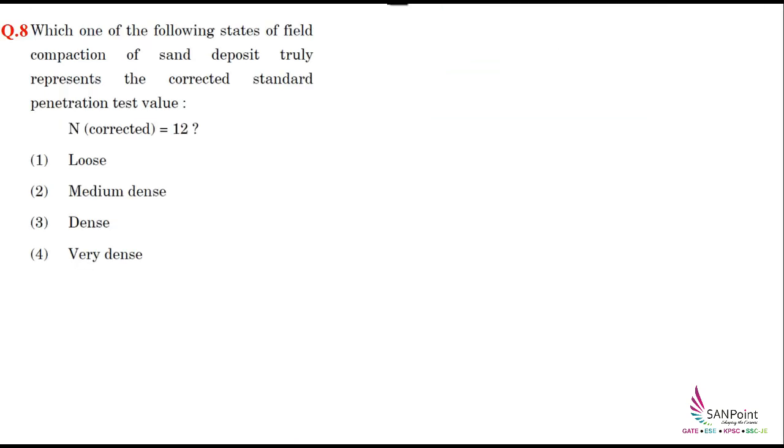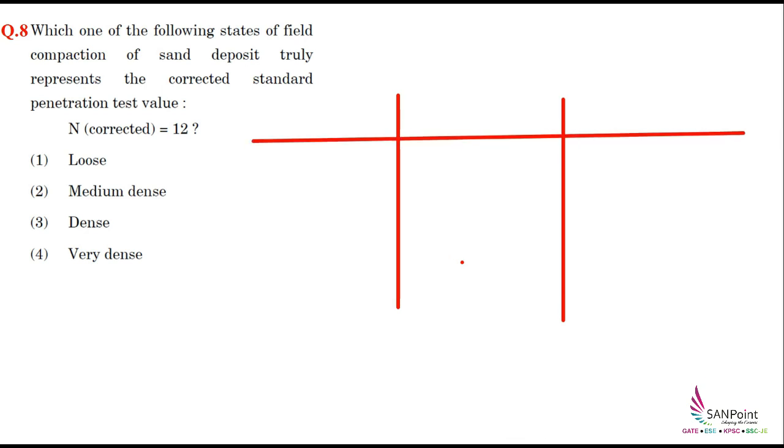Now the last problem. In this it is given that we have to select which type of soil it is if we are getting the value of standard penetration test value equal to 12. Now to solve this question, we have to remember certain data. So I am making a table here with the help of which this problem can be solved. You have to remember this table. Here I am writing SPT value, then the value of phi, and last I am writing relative density of soil.